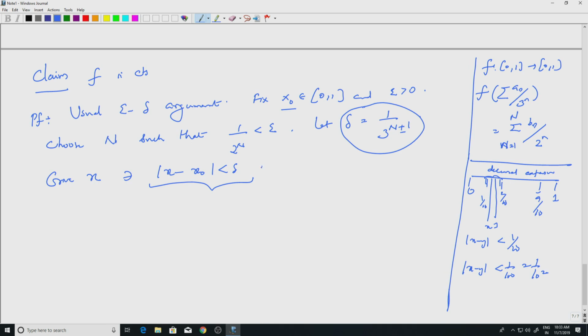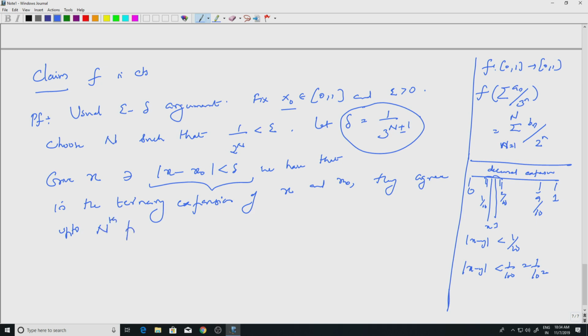Given x such that this, we have that in the ternary expansion of x and x naught, they agree up to the nth place. What does that mean?